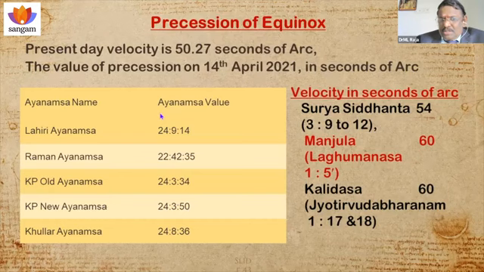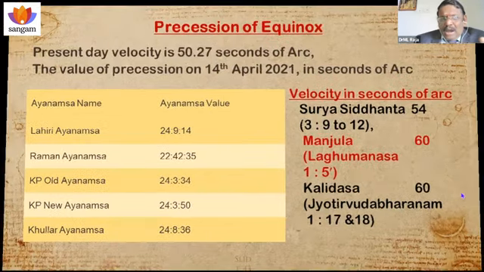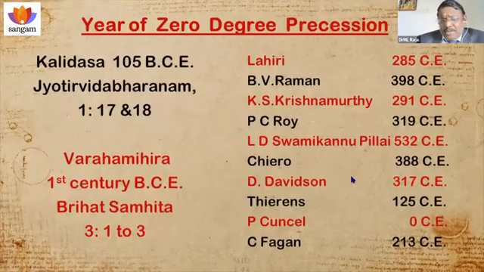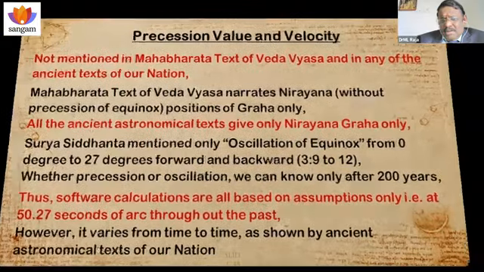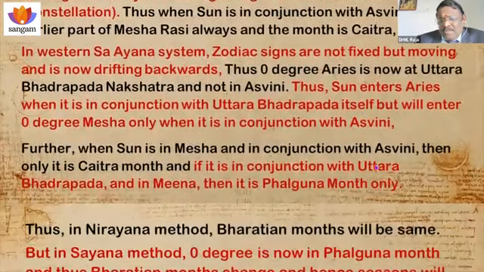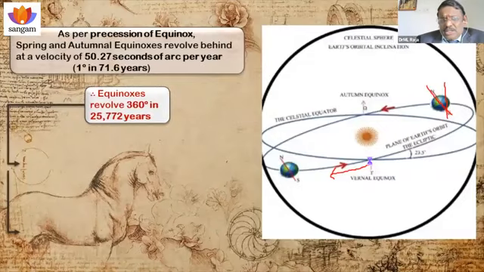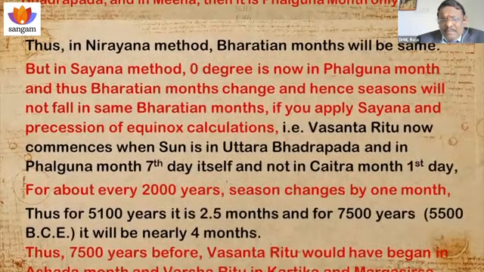So the value is also not exactly found out. And also the velocity is not uniform. It varies. That we should understand. And because of that, the year of 0 degree precision, that is when the vernal equinox was at the Ashwini Nakshatra, that is the 0 degree Ayanamsa.